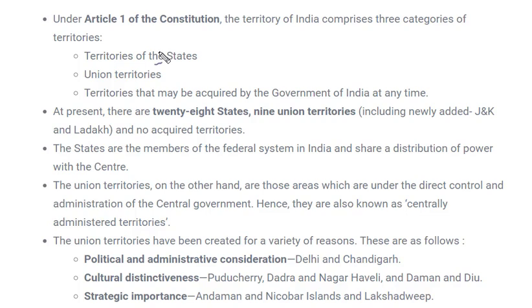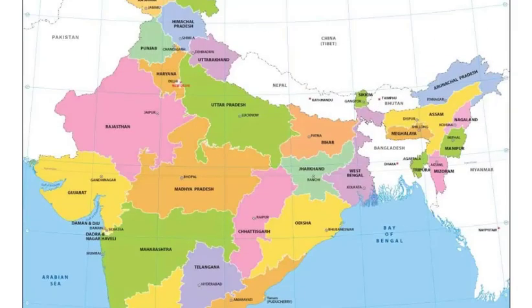And what are these political reasons? Political means if any state is very politically dominant. For example, Delhi is the capital of the country. So of course, it will have a very prominent and important role for the country. Because of this political importance, Delhi was considered a union territory. Later it was converted to National Capital Territory, NCT, but we'll see that later. Before that, let's see generally what happens to a union territory.